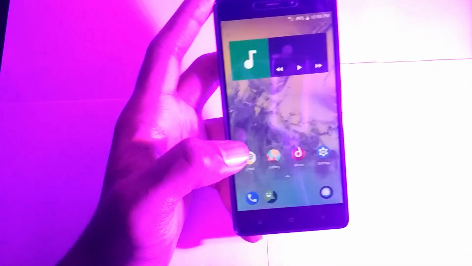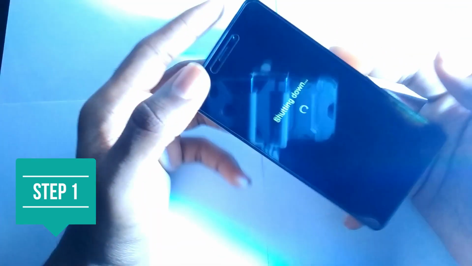So let's get started. First, I'll just switch off my device. Then there are three key combinations for Redmi 3S Prime. So that is, hold all three buttons and just click the volume low button, and you will be reaching the recovery mode.